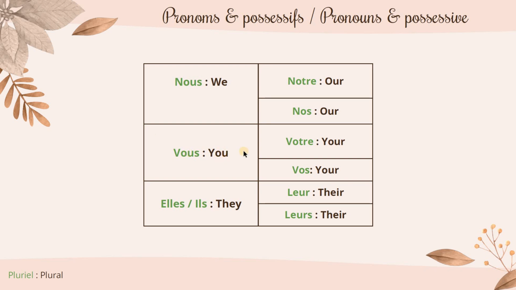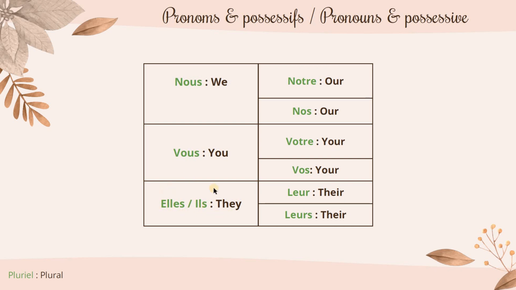Then the second you is vous, vous. As nous, your is votre or vos. Votre, singular, vos, plural. And then we have they, elles or ils.